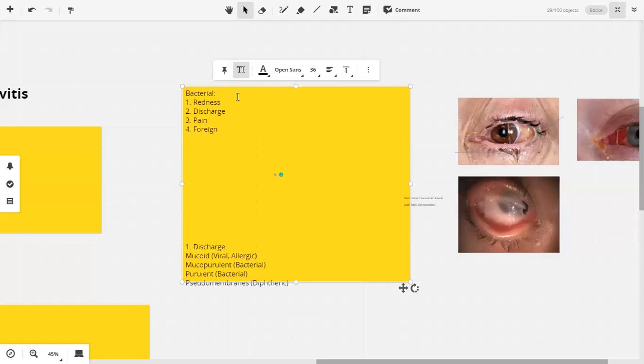Itching, histamine, allergy. That is an important connection. कभी-कभी it's very important that the whole MCQ rests upon that connection. Symptoms हमने कह लिए. Signs. Discharge कौन सा होगा? Purulent. Discharge will be purulent or mucopurulent. Follicles होंगे? No. Papilla होंगे? Yes. क्यों होंगे?